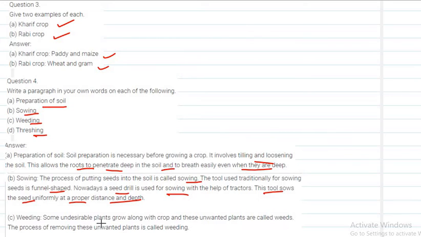What do you mean by weeding? Weeds are some undesirable plants which grow along with the crops. Then what do you mean by weeding? Weeding is nothing but the process of removing the unwanted plants. It's called weeding. Next, we have to know about threshing.